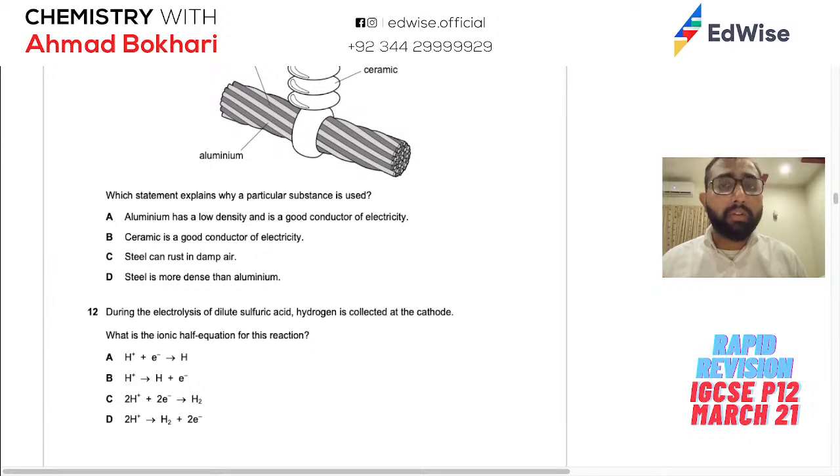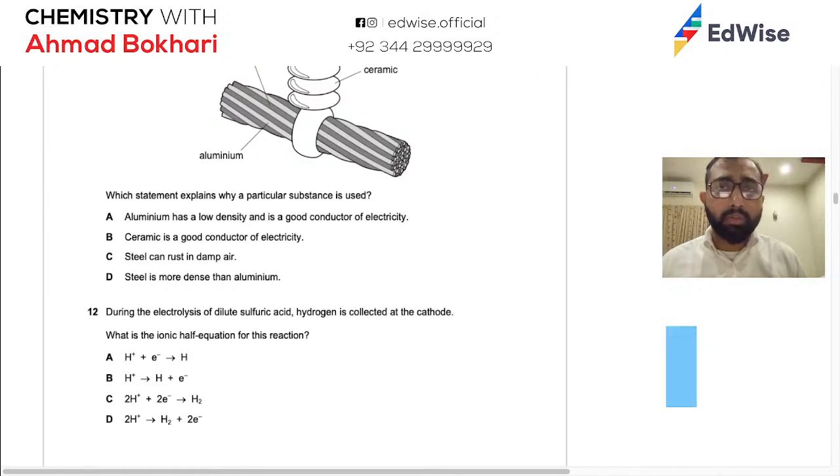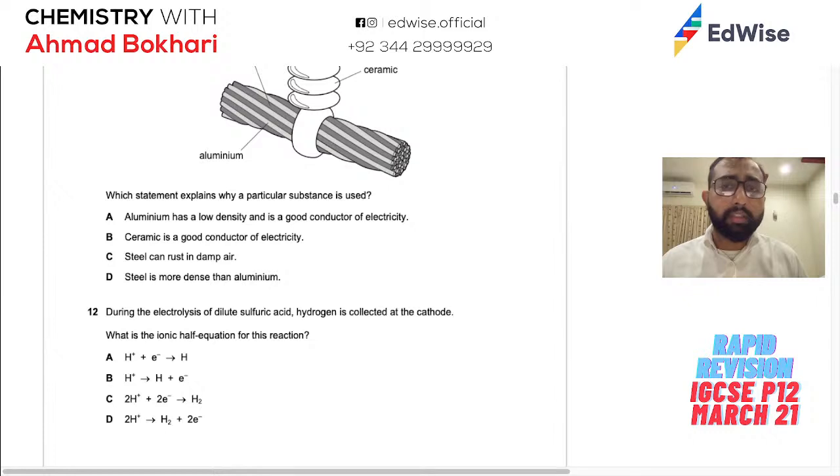Why will we not have it in pure steel? Probably because it's more expensive or it can react with air or rust अगर pure steel होगा. Aluminium rust नहीं करता इतनी easily, so maybe that is a reason why we do that. और steel heavy भी बहुत ज़्यादा होता है, aluminium is much lighter. So let's see, A. Aluminium has a low density and is a good conductor of electricity. That statement is true, but let's figure this other one out. Ceramic is a good conductor, it's a bad conductor.